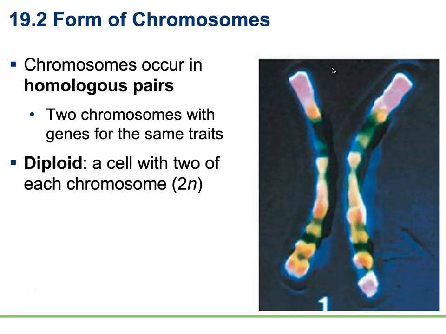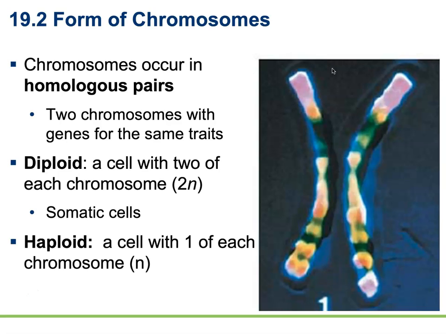Diploid cells are going to be cells with 2 of each chromosome. We represent them with the abbreviation 2N, meaning that they have 2 of the number of chromosomes. These are going to be our haploid cells. Haploid cells, on the other hand, are cells that only have 1 of each type of chromosome. They'll be denoted with just the letter N. Haploid cells are going to be things like our sex cells or our gametes. Take a moment here. Why do our sex cells or gamete cells only have 1 set of chromosomes? Our diploid cells are going to have 46 chromosomes each, but why do our gametes only have 23?